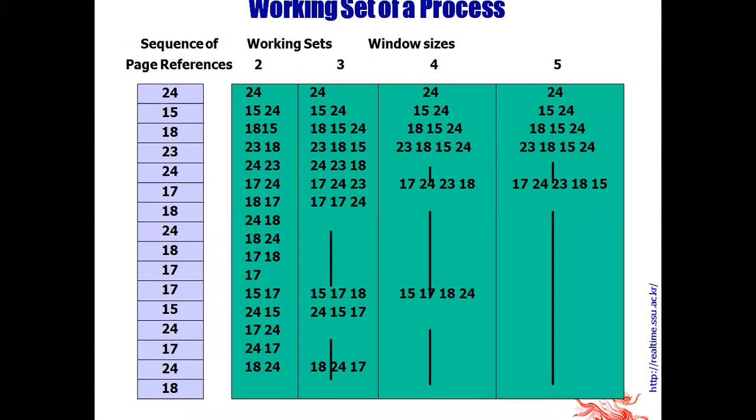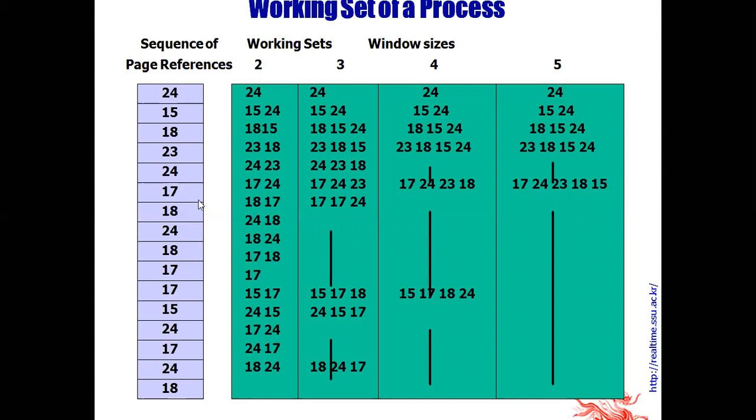See this. In the last semester we called it a reference string. Here we call it a sequence of page references. See this, the pages are referenced 24, 15, 18, 23, 24, 17, 18, 24, 18, like this. And the frame size: last semester we had page frame sizes 2, 3, 4, and there was Belady's anomaly concept. Suppose here the size is 2. There are various sizes: 2, 3, 4, and 5.